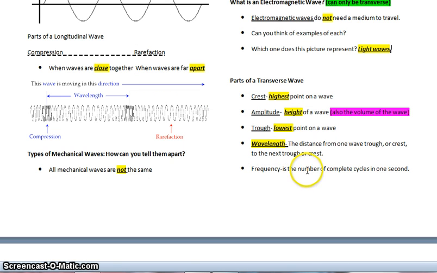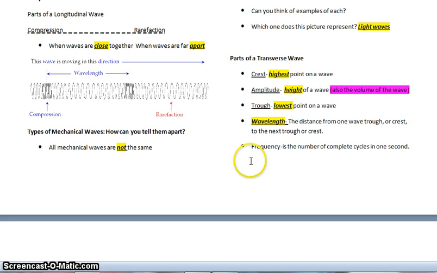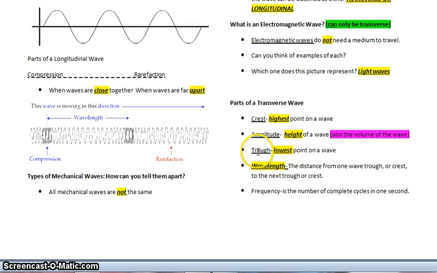The frequency is the number of complete cycles in 1 second. So say for example you chose this line as your beginning point, and you wanted to see how many waves pass this line in a second. That will be considered your frequency. The period is the inverse of the frequency, or the reciprocal of the frequency.